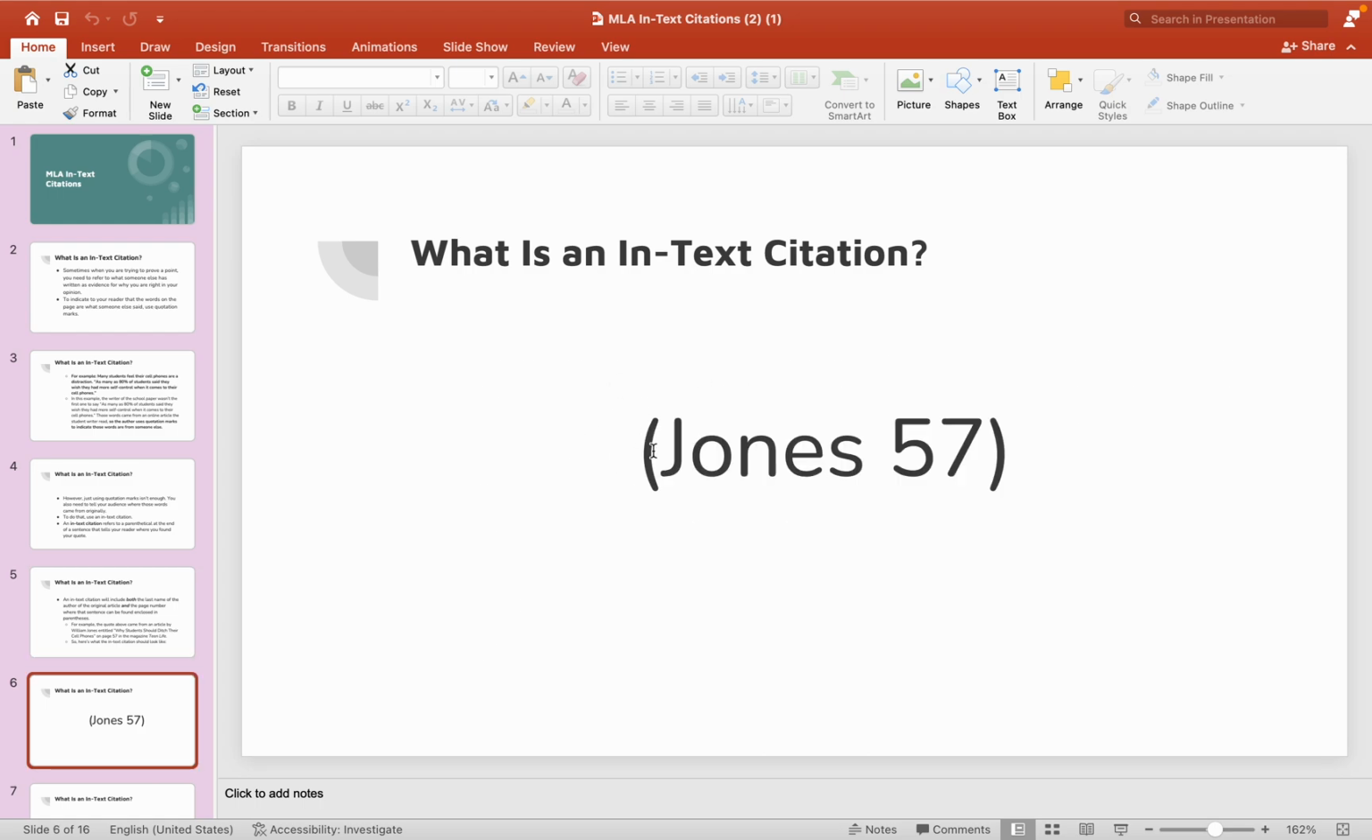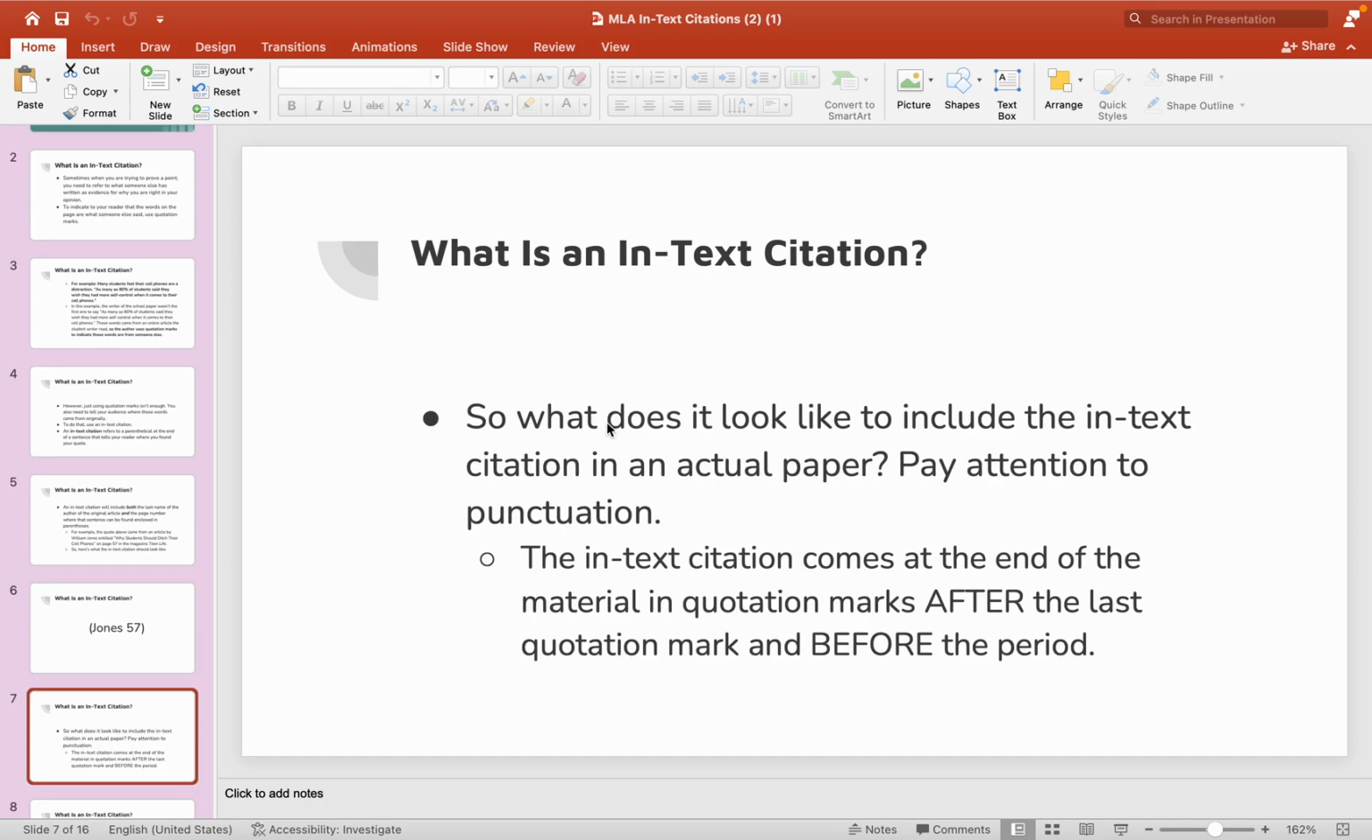You've got an open parenthesis, just the last name of the author, not both names, just the last name of the author, a space, and the page number where it came from, and then the closed parenthesis. So this thing is what we call an in-text citation. So what does it look like to include the in-text citation in an actual paper? Well, you have to pay attention to the punctuation.